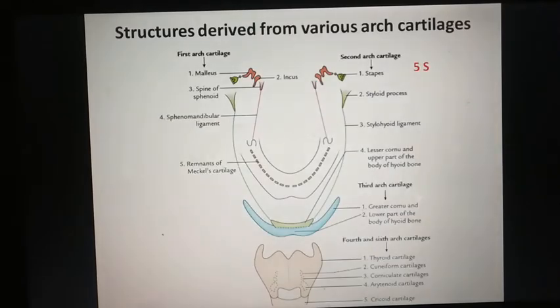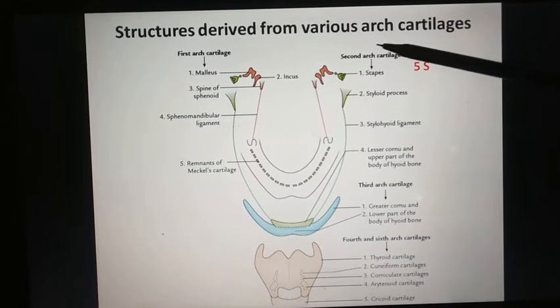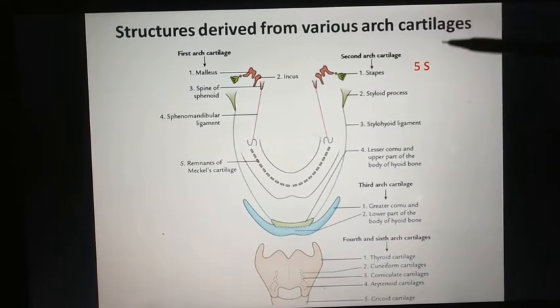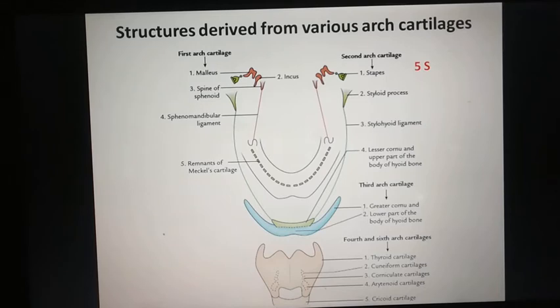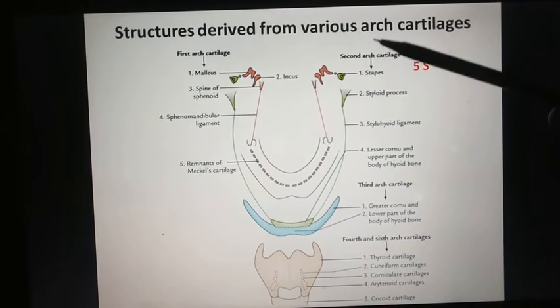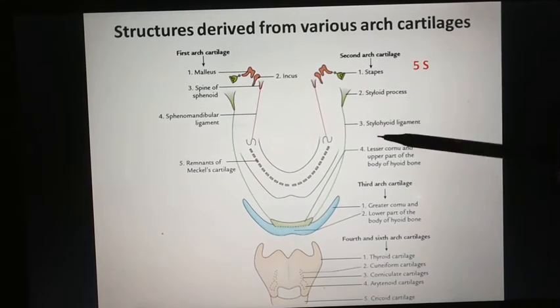Now coming to the second arch. It has a mnemonic, 5S. Second starts from the letter S, so we can remember it by 5S, because 5 structures start with the letter S. So what are the structures derived from the second arch?